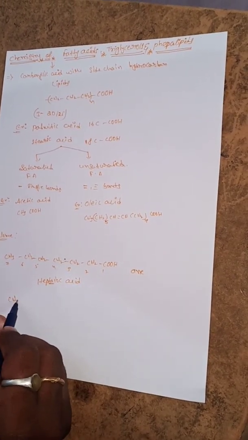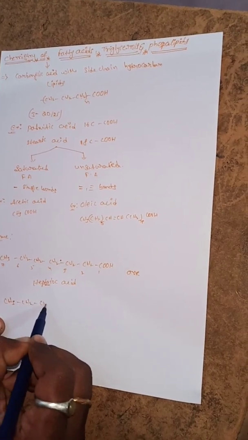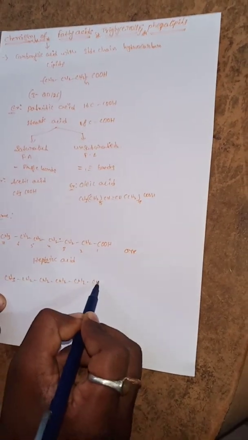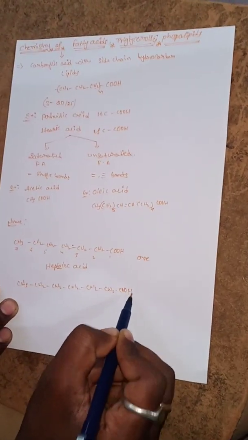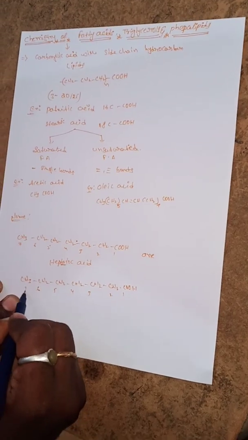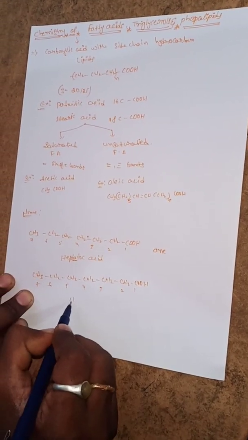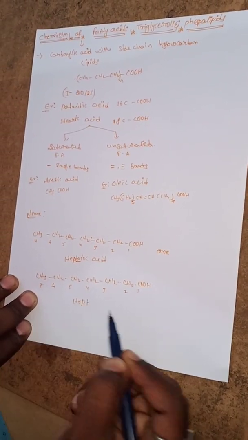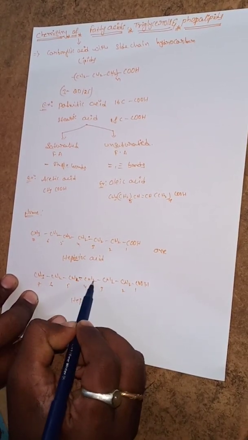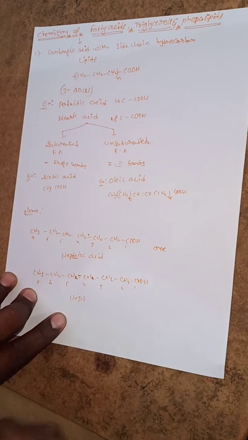For example, CH3, CH2, CH2, CH2, CH2, CH2, COOH. So 1, 2, 3, 4, 5, 6, 7. Here also, how many carbons? 7. 7 means hept. All are single bonds, but here one double bond is present. One double bond is present at the fourth carbon.